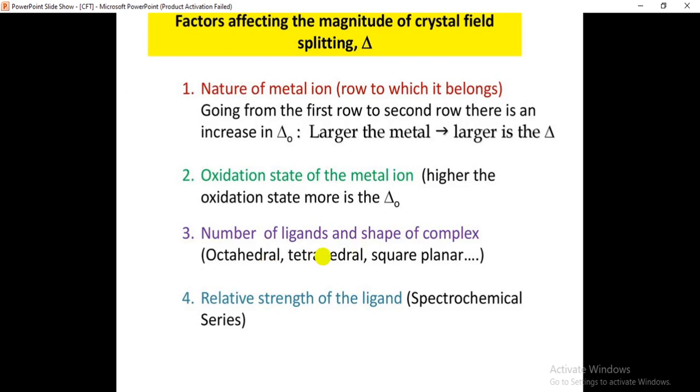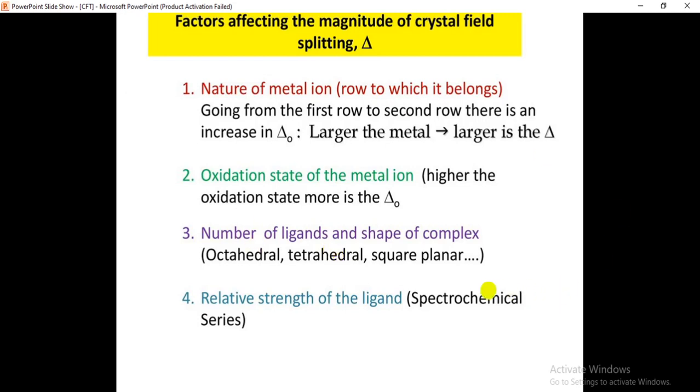If the number of ligands increases, the magnitude of the crystal field splitting also increases, because by increasing the number of ligands, the repulsions between the ligand orbitals and metal orbitals will be more. So the splitting magnitude of the crystal field is also more.